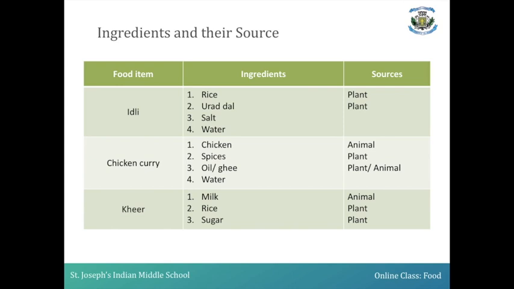So right now we would have got an idea of which are the plant source and the animal source, where if the ingredients are given, you can identify which is the plant source and which is the animal source.